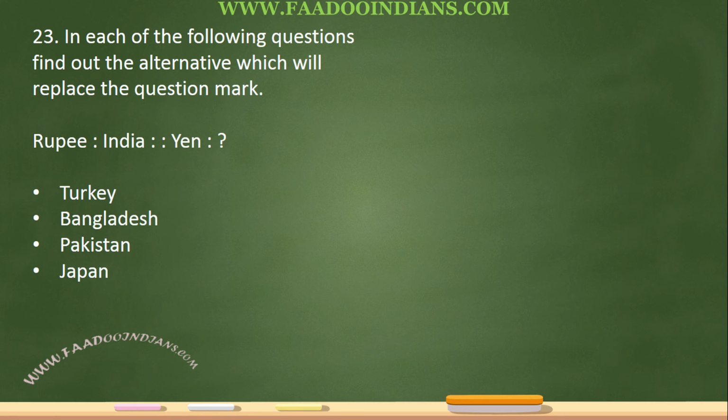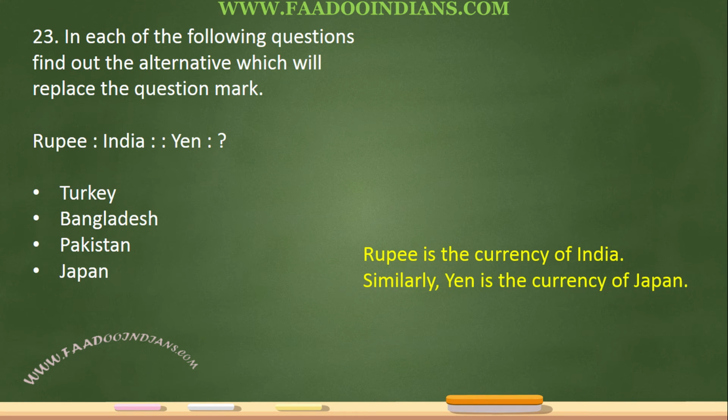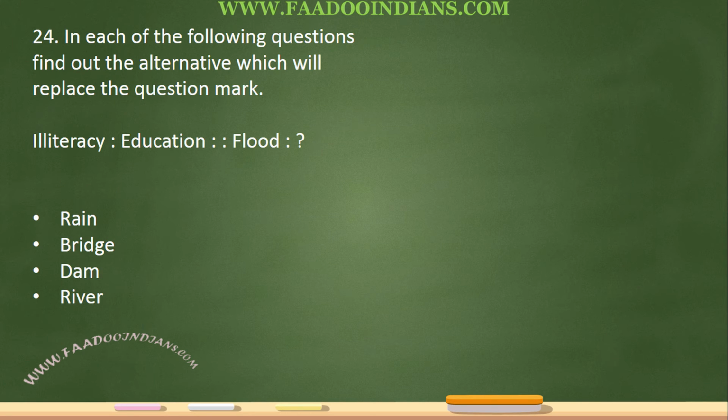Rupee is to India, yen is to obviously Japan. Rupee is the currency of India, similarly yen is the currency of Japan. Illiteracy is to education. Flood is to what? Well, one removes the other. Education removes illiteracy. What removes flood? So dams, obviously. The second helps to get rid of the first. So dam helps to get rid of floods.